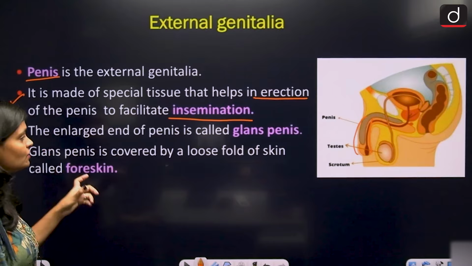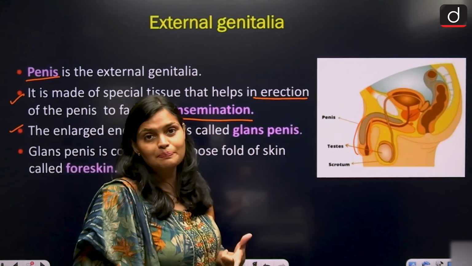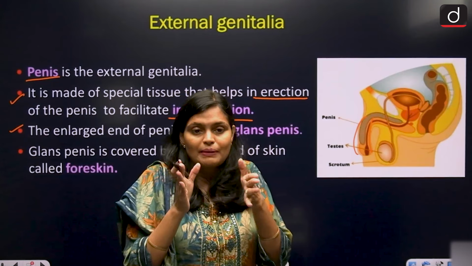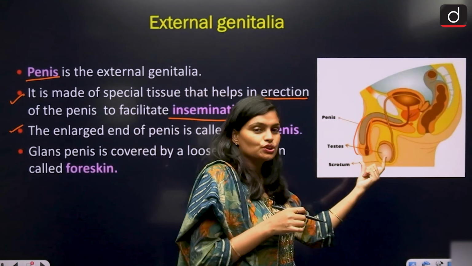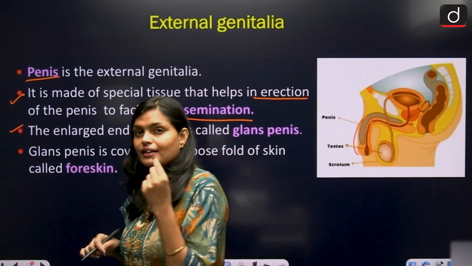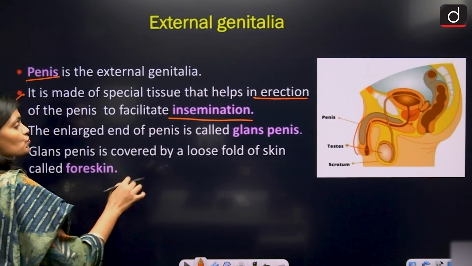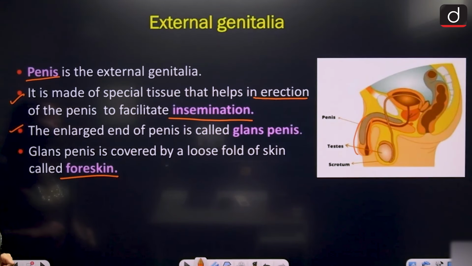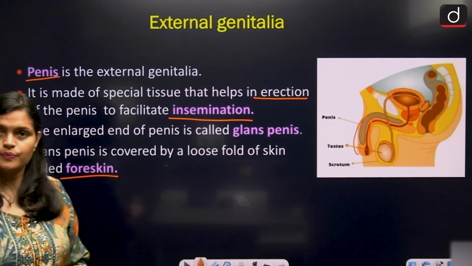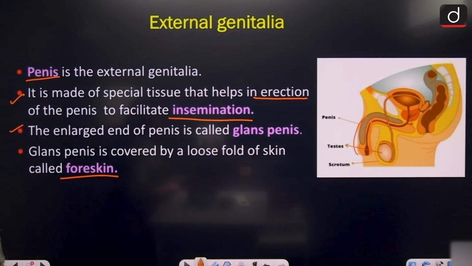The enlarged end of the penis is called the glans penis. The end of the penis is a little bit larger, and that large portion is called the glans penis, which is covered by a very loose fold of skin called the foreskin. ठीक है, so this is all about your external genitalia.